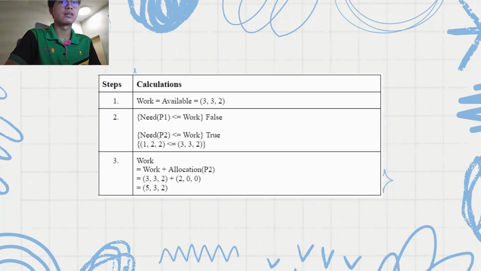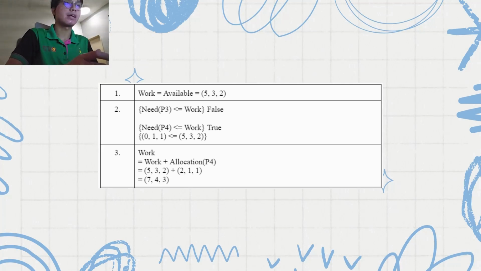which is setting the new work. As you can see here, the formula is work equals work plus the allocation of the process that satisfies the conditions in step 2. Since P2 satisfies the condition, we select the allocation of P2, which is 200, plus the initial work that we had earlier, which is 332. And then we get the new work, which is 532 in the form of a matrix. The process of the Banker's algorithm keeps continuing until all of the processes have finished.